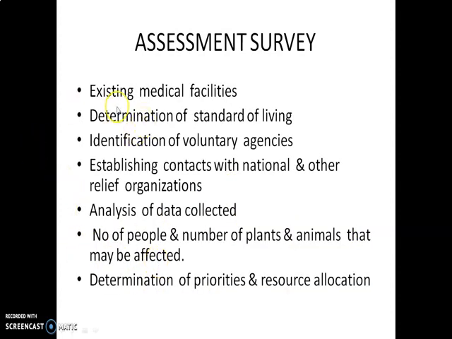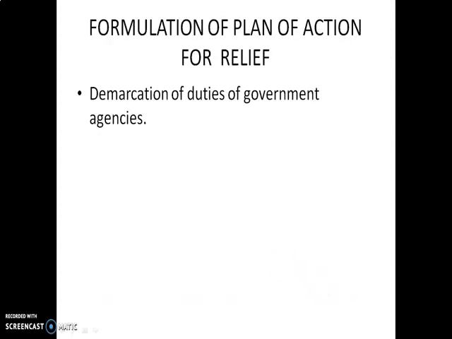Next one, you have to see existing medical facilities, determination of standard of living, identification of voluntary agencies, establishing contact with national and other relief organizations, analysis of data collected, number of people, number of plants and animals that may be affected, determination of priorities and resource allocation. Okay. Next one,